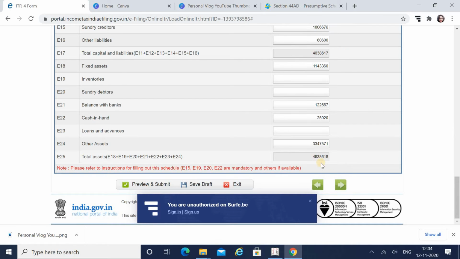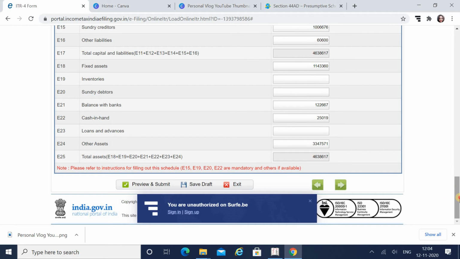Can you see the total? 46,38,618 against 46,38,617, so we will just reduce the cash balance to 19. It means my total capital and liabilities and my total assets are equal. My balance sheet is tallied.